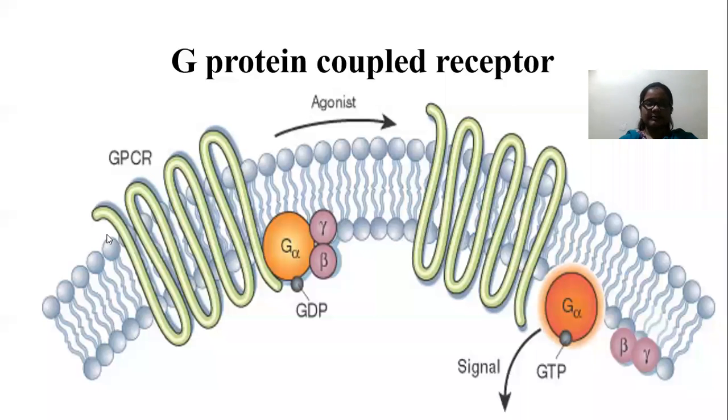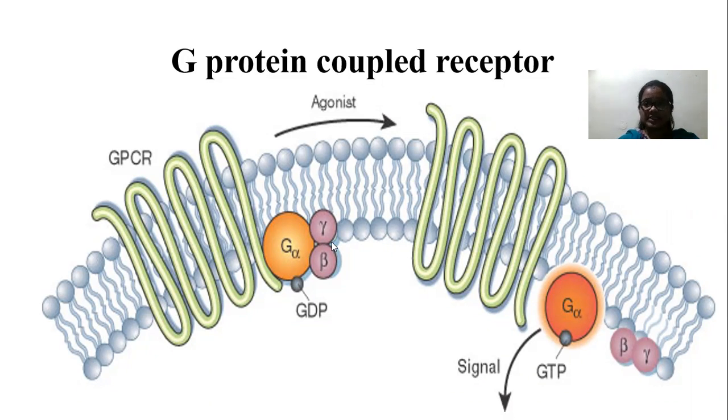They are also known as heptahelical receptors, and they are a large family of cell membrane receptors. They are linked with effectors through GTP activated proteins.